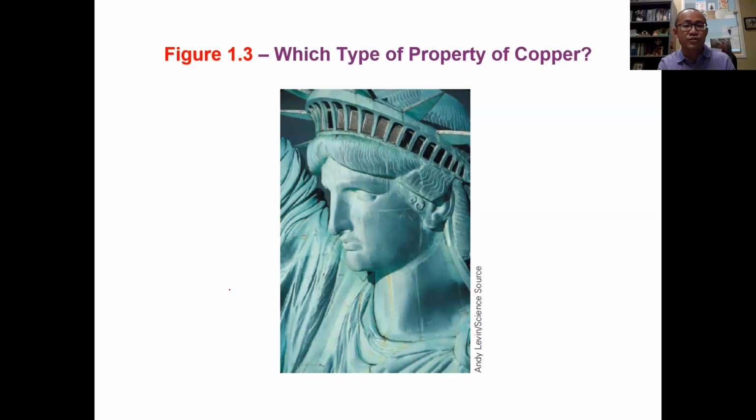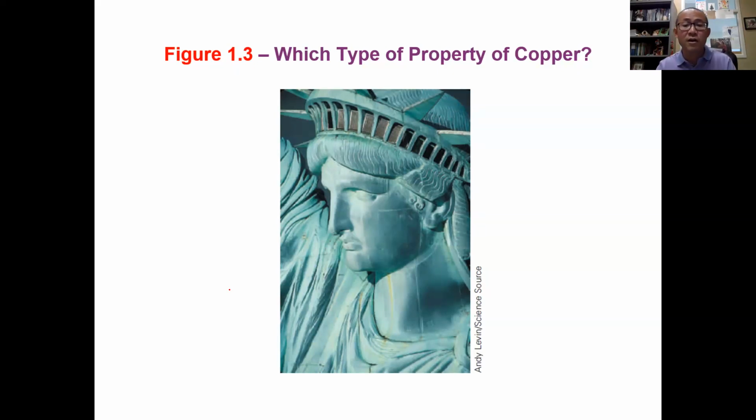For example, this picture shows the Statue of Liberty. You know the Statue of Liberty is made of copper, but we know copper color is more like a purplish, yellowish bronze color. But now we know the Statue of Liberty is green. The reason is that the Statue of Liberty undergoes an oxidation reaction when it is in contact with moisture and oxygen in the air. Because of that, the copper actually changed to a different substance. That's why it turns a different color, green.